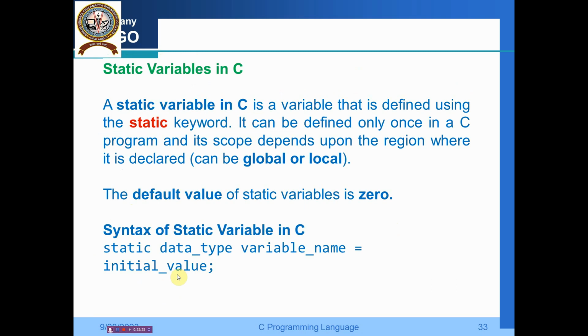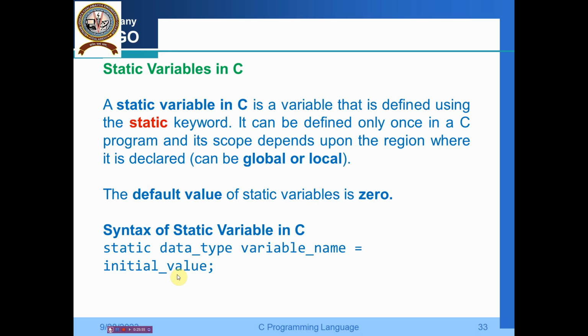Similarly, the static variables in C. A static variable in C is a variable that is defined using the static keyword. It can be defined only once in a C program and its scope depends upon the region where it is declared. It can be global or local. The default value of the static variable is 0. So let us have an idea about these things.